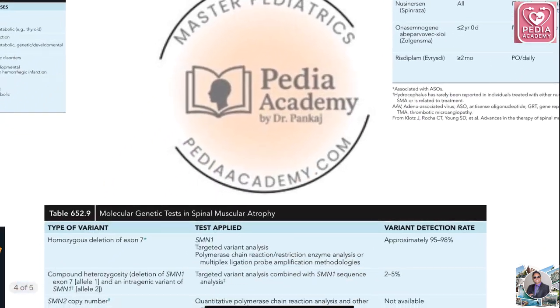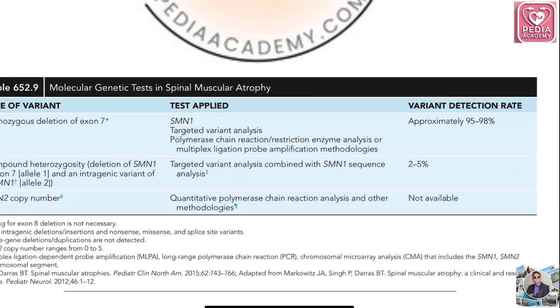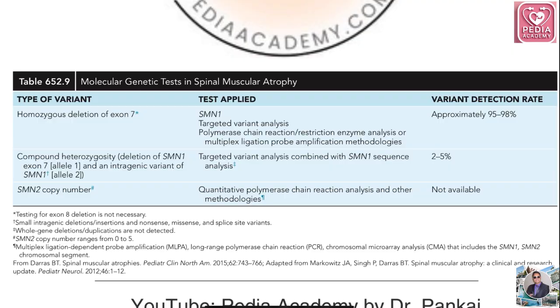Okay, now we will discuss molecular genetic testing in spinal muscular atrophy. As we all know, spinal muscular atrophy is the hot favorite topic of examiners nowadays, so we can't afford to miss it. Just see, homozygous deletion of exon 7 is the type of variant.